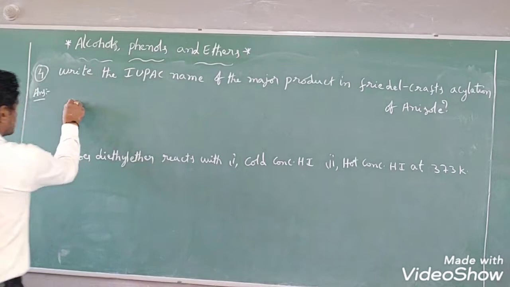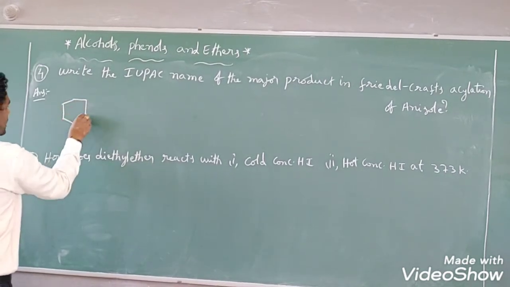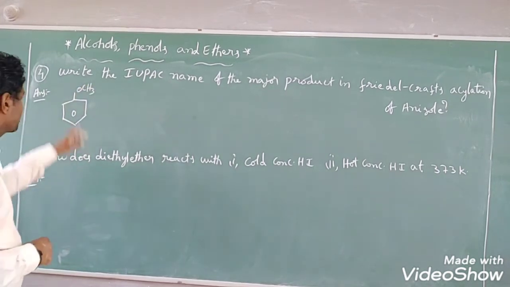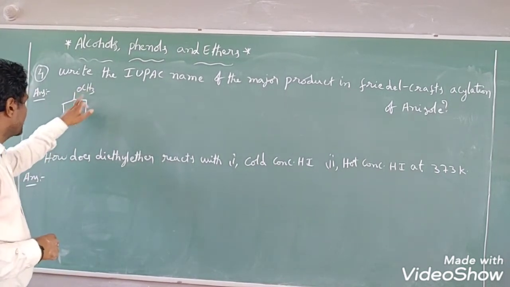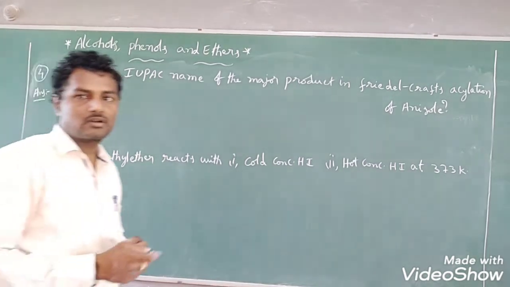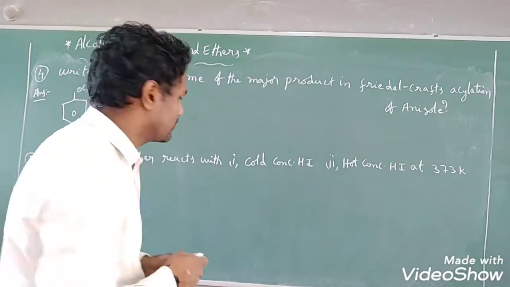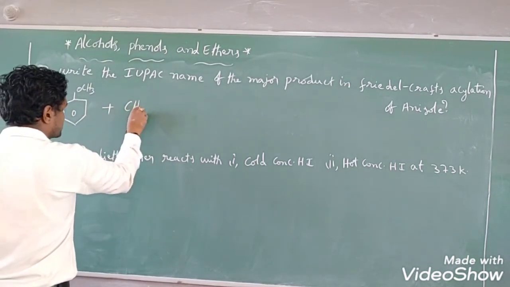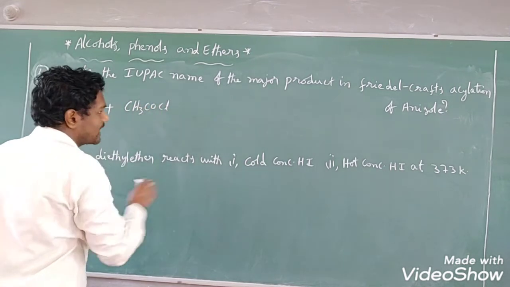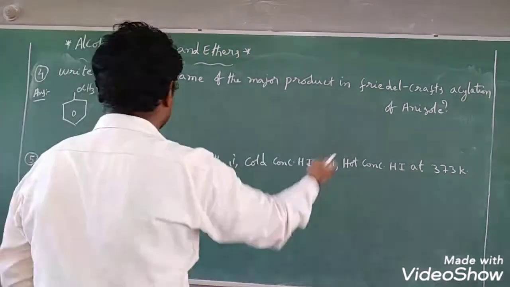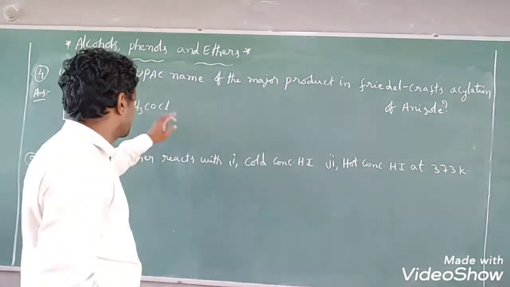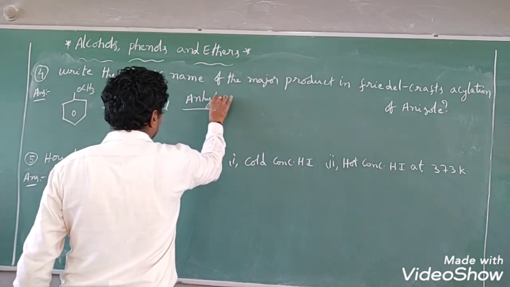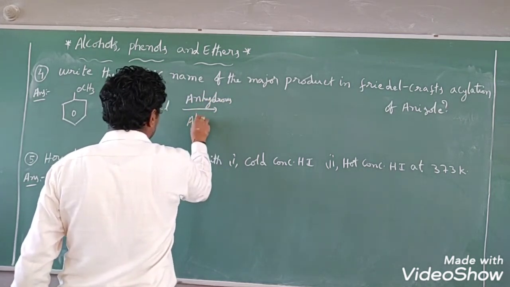Anisole means, on benzene, if you take OCH3, then it becomes anisole. Methoxybenzene, or phenyl methyl ether, is also known as anisole. When anisole is treated with acetyl chloride, that is acylation. Friedel-Crafts acylation means we have to take an acyl halide, acetyl chloride, in presence of anhydrous aluminum chloride.